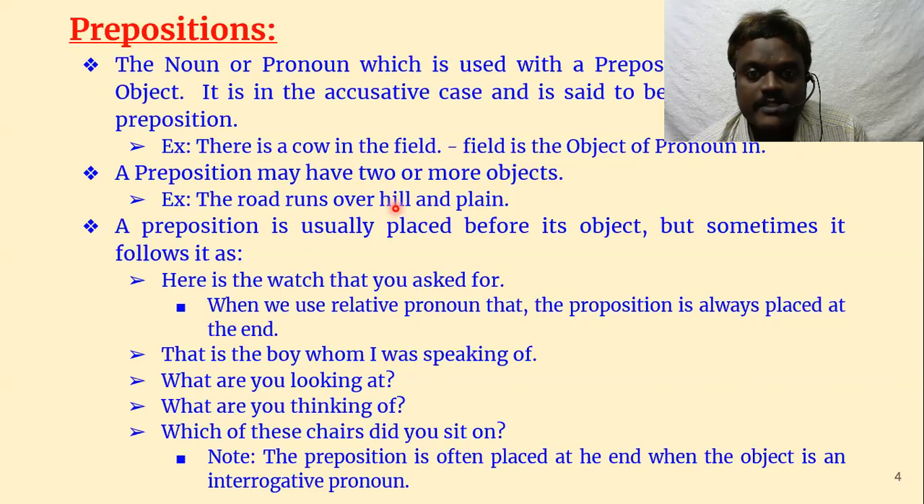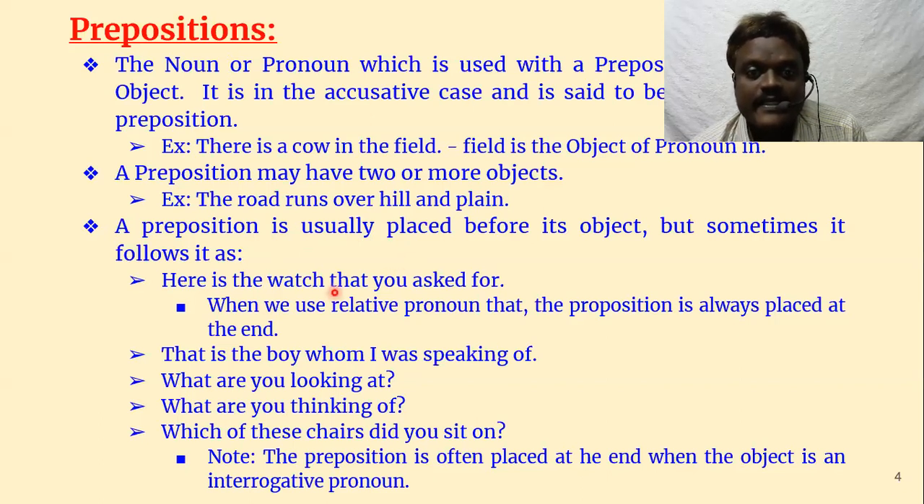So one object is hill and another object is plain. Two objects are available in this sentence. Then a preposition is usually placed before its object, but sometimes it follows it. So usually, as I told you, a preposition is always in a position before the noun, that is, before the object of the preposition. But in some cases it can be otherwise also. It can be at the end also.